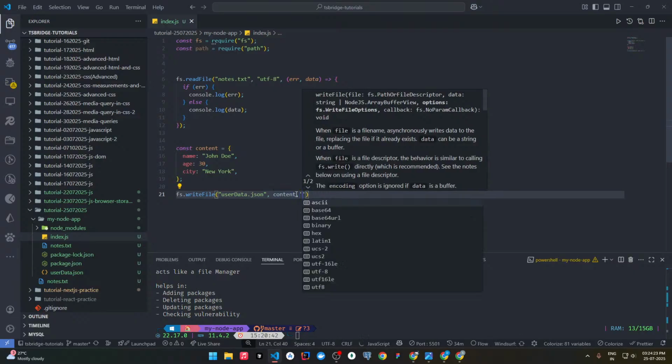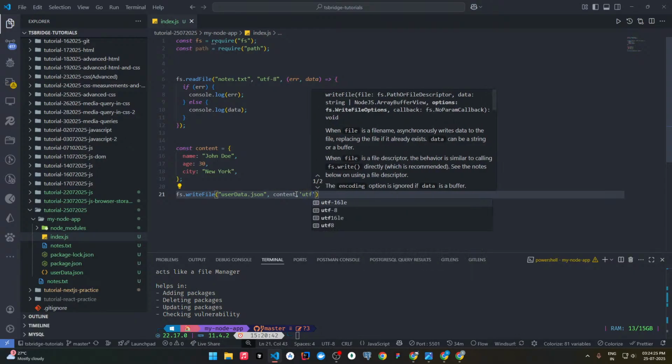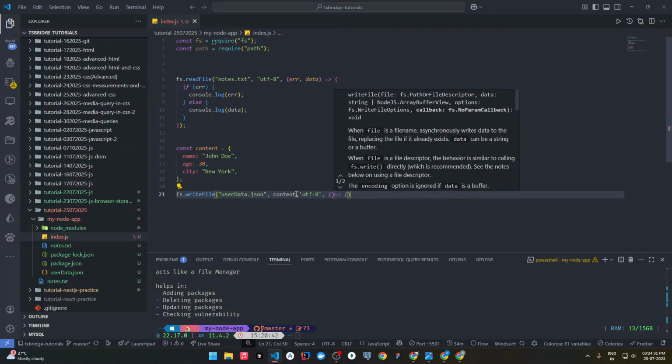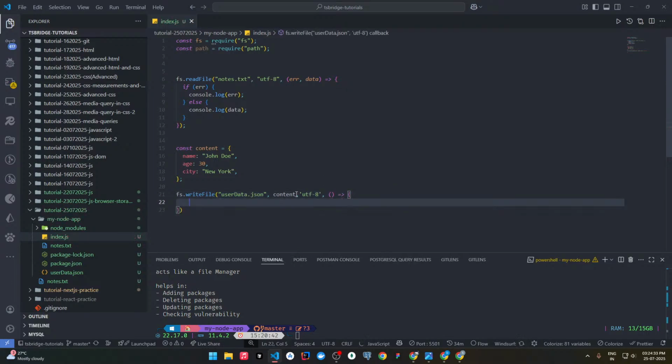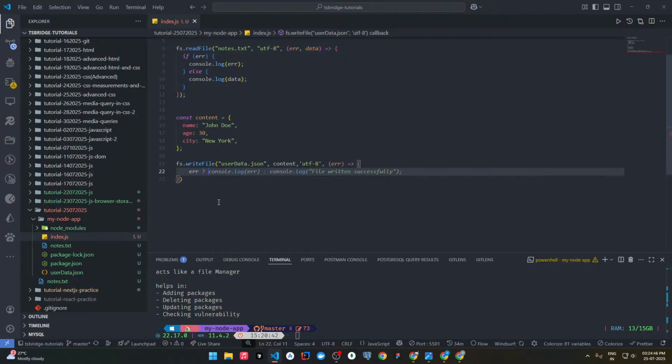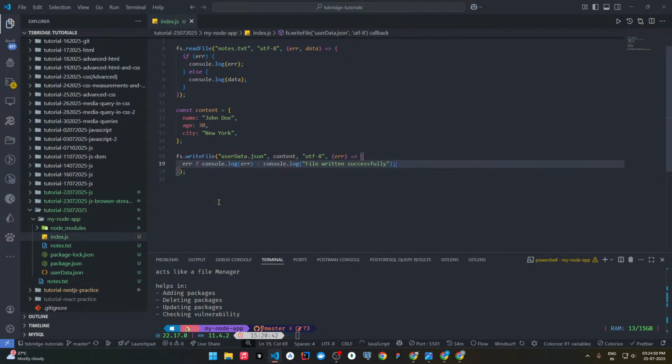If you want to store it in human readable format, then you can pass the UTF-8 encoding. The last parameter is the arrow function with error. If there is an error, then we can show the error here. Let's use a ternary operator here. If error, then console.log the error, else we can show a successful message that file written successfully.